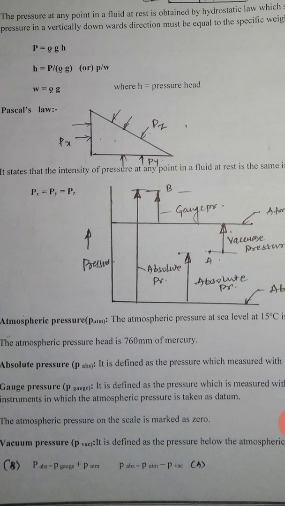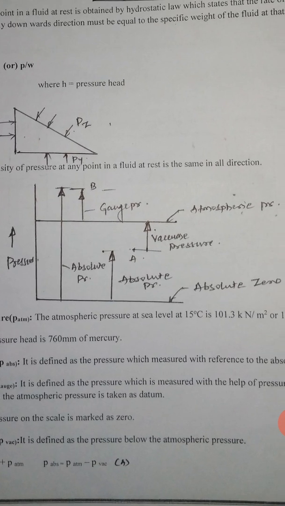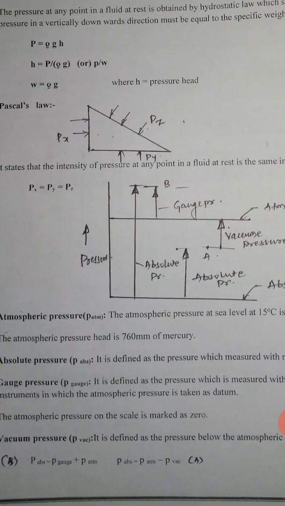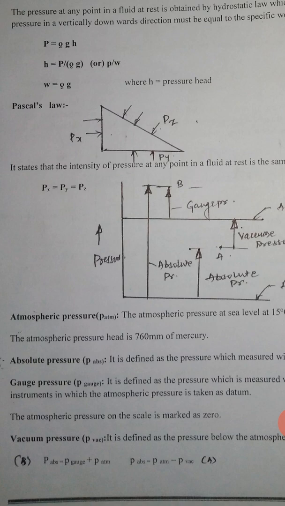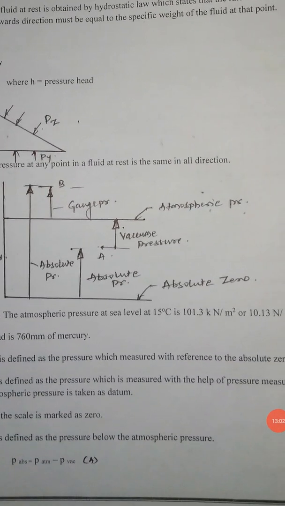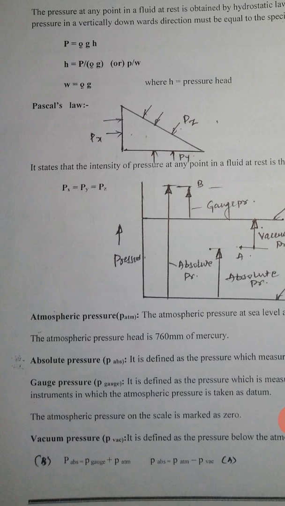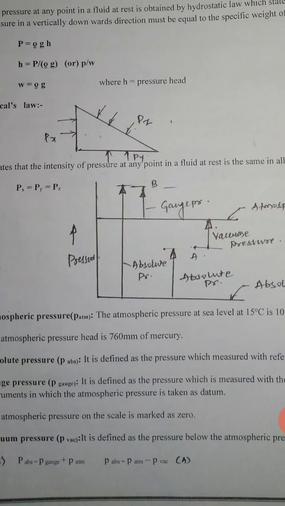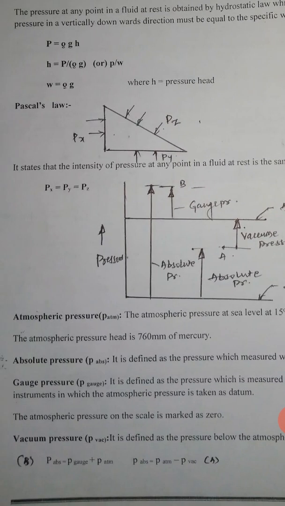Absolute pressure is defined as the pressure measured with reference to absolute zero pressure. Gauge pressure is defined as the pressure measured with the help of pressure gauges, pressure measuring instruments, in which the atmospheric pressure is taken as datum. The atmospheric pressure on the scale is marked as 0. Vacuum pressure is defined as the pressure below the atmospheric pressure. So absolute pressure equals gauge pressure plus atmospheric pressure.